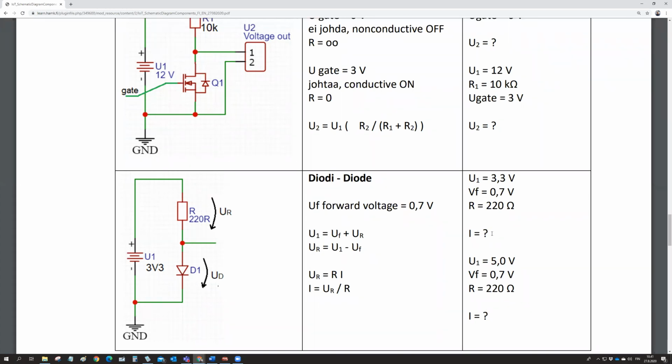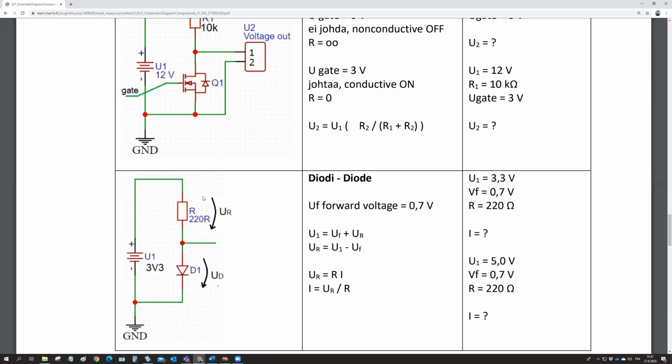So the 12 milliampere, you can also make a quick estimate when you look at the circuit. You have 3.3 volts here, and there is always a voltage drop of 0.7 volts. So 3.3 minus 0.7 equals to 2.6 volts. So you got 2.6 volts over this resistor.